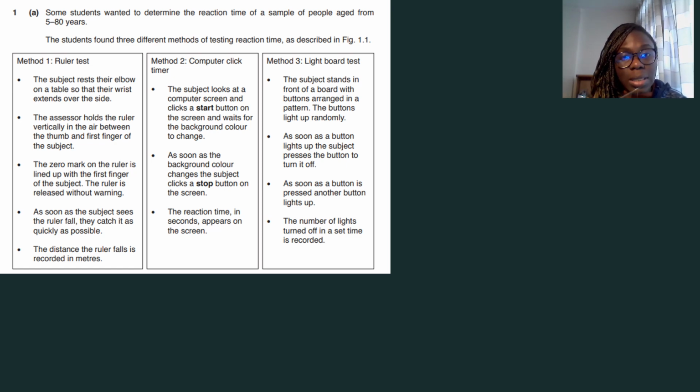Method 2, it's a computer click timer. The subject looks at a computer screen and clicks a start button on the screen and waits for the background color to change. As soon as the background color changes, the subject clicks a stop button on the screen. Okay, and the reaction time in seconds appears on the screen.